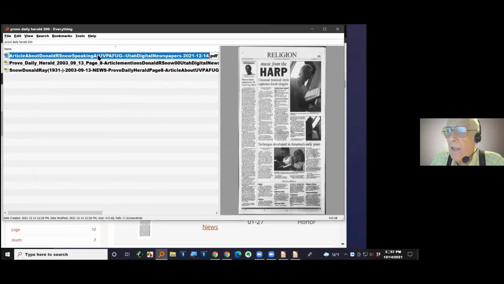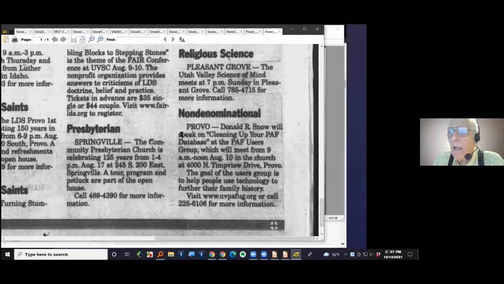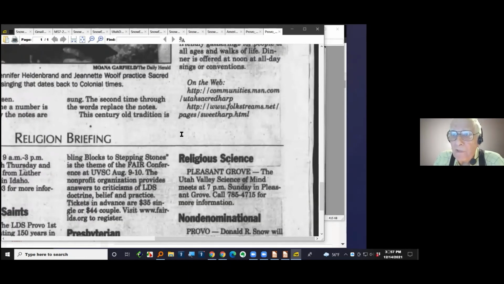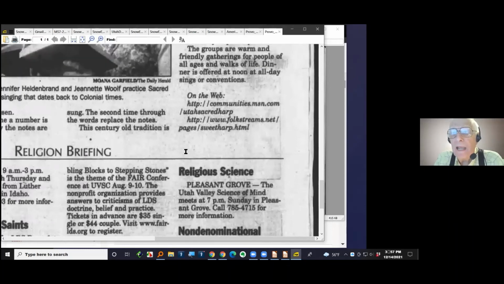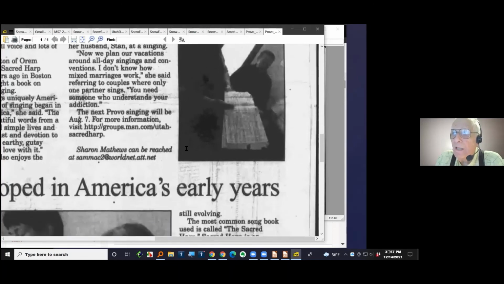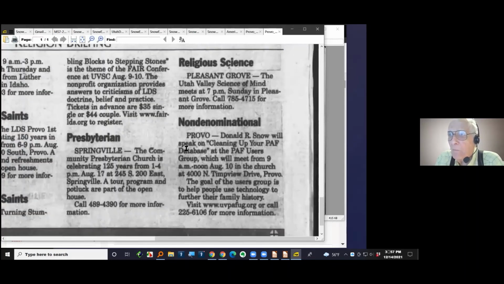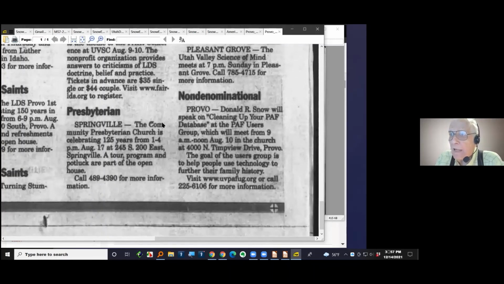Let me double click on that and open up the whole page so that you can see what it is. All right, now this is opening in my program on my page. I downloaded the whole page, the whole PDF, and it's a page of the Provo Herald, and I looked on here to find exactly where my name occurred. Look right down here in this corner. This is the lower corner of that page.